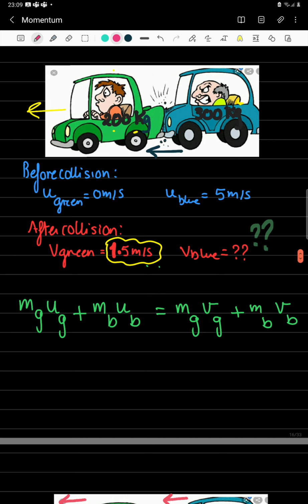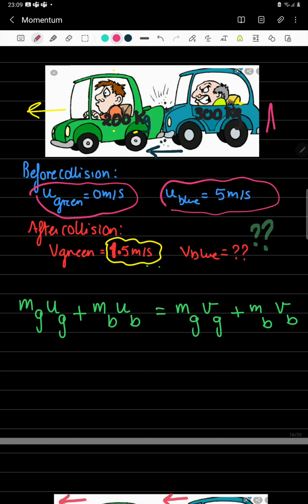Now let's have a look at this question. I have a green car that is at rest and a blue car that is moving with 5 meters per second. The mass of the green car is 200 kilograms and that of the blue car is 300 kilograms. When they collided, the green car moved forward with 1.5 meters per second. What will be the new velocity of the blue car after collision?